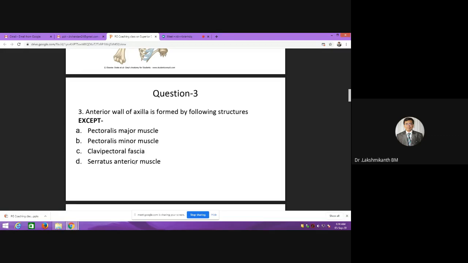Anterior wall of axilla is formed by following structures except: serratus anterior muscle. Yeah, very nice. So the exception is serratus anterior muscle. In the walls they have asked so many times about the muscles which constitute them. So pectoralis major, minor, and clavipectoral fascia form the anterior wall, except serratus anterior.